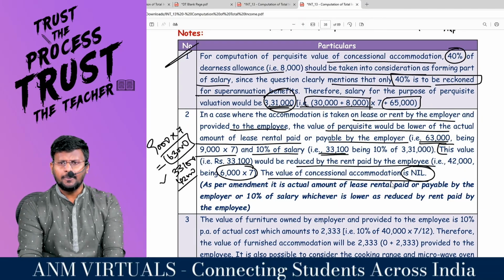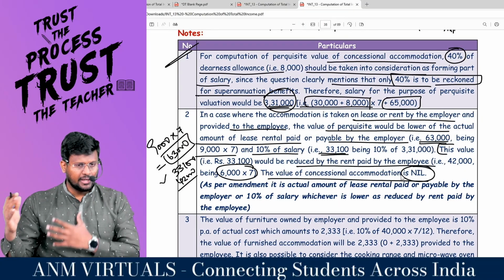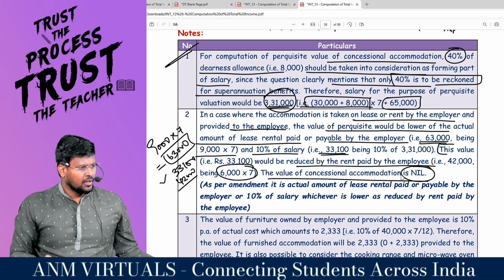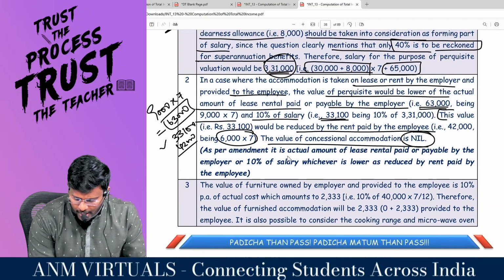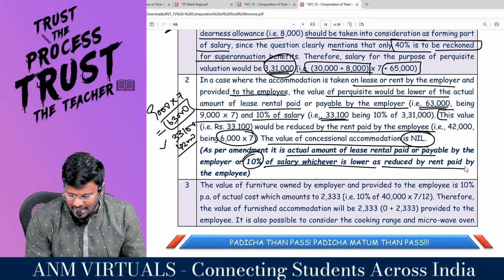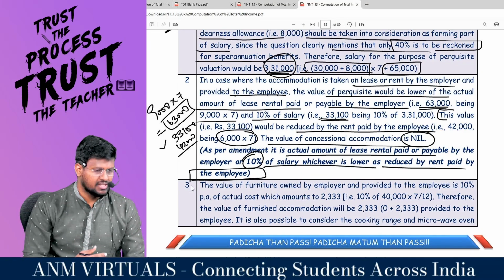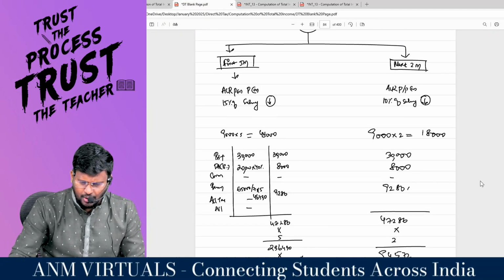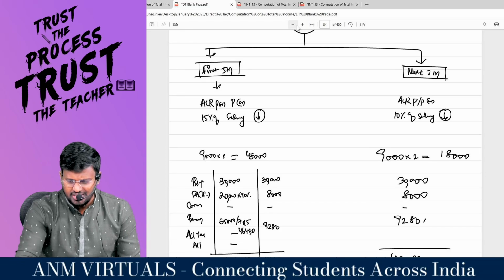But we got an amendment in our Finance Act 2023-24. For the first 5 months, it is 15% of the salary, and for the next 7 months, 10% of it. So as per the amendment, it is the actual amount of lease rent paid or payable by the employer or 10% of salary, whichever is lower, as reduced by the rent paid by the employee. This is for the next 7 months. Comfortable? So if you want to take two things separately, then also you can take them, that is 5 months and 7 months. I have worked it out for you just for reference purposes.